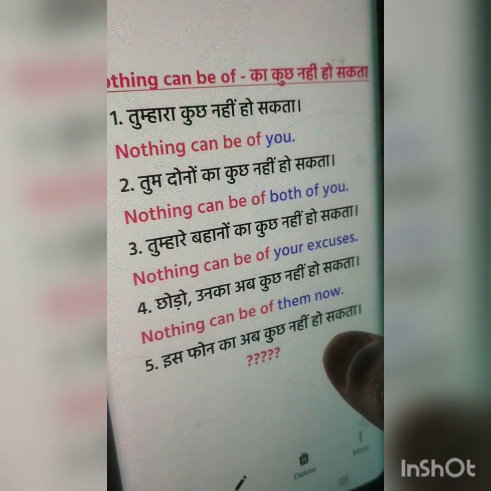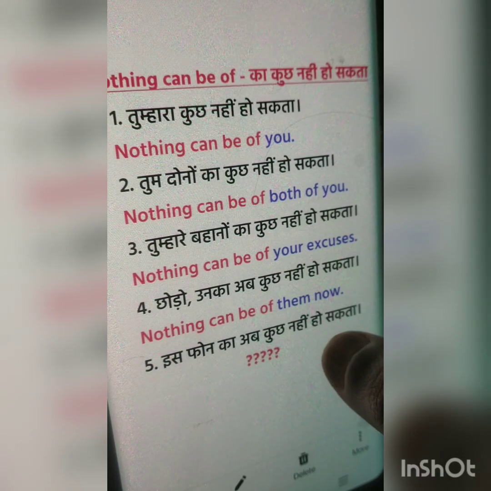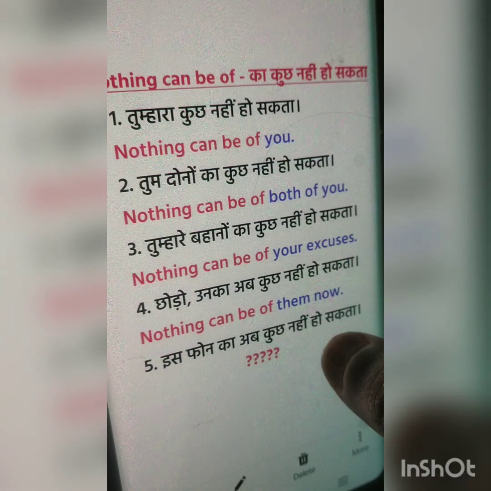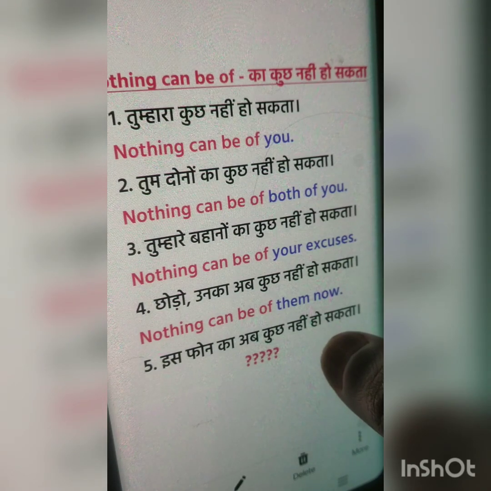Next one, you write number 4: छोड़ो, उनका अब कुछ नहीं हो सकता. And the last, number 5, you write please: इस फोन का अब कुछ नहीं हो सकता. Please make them into translation, and then we discuss it. I am giving you 5 minutes. Till then, you just write down all this and next we meet.